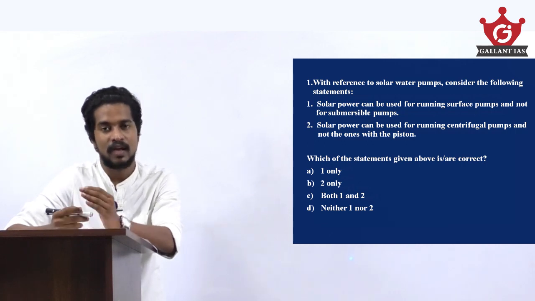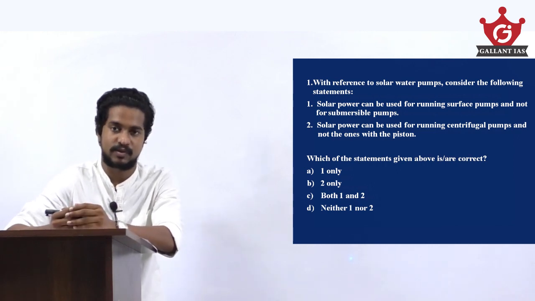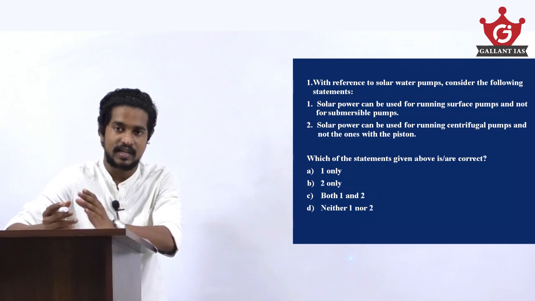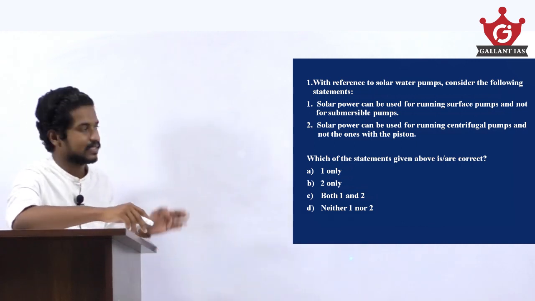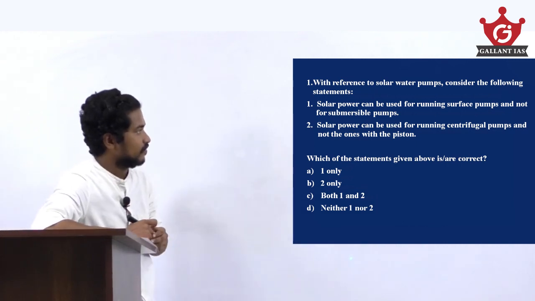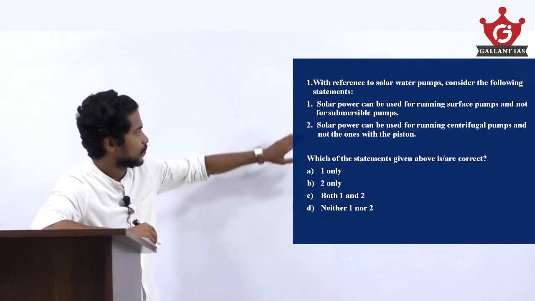So in this session, we are discussing the science and technology related questions which were asked in the Prelims 2020. In total, there are 12 questions asked from the science and technology part, and we will discuss all. The first question from science and technology is with reference to solar water pumps, consider the following statements.